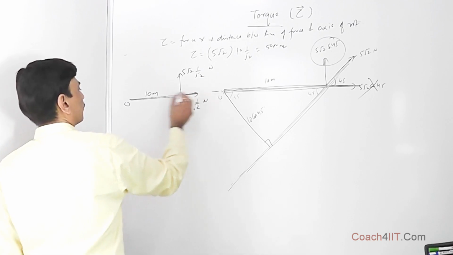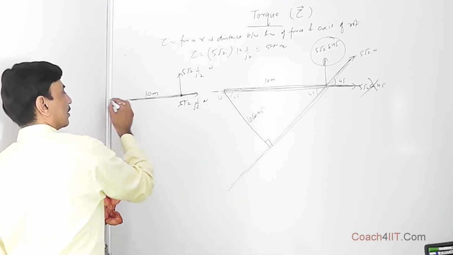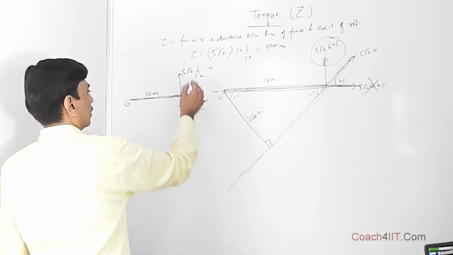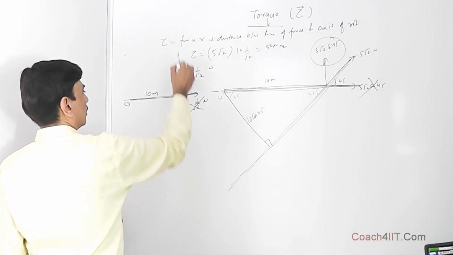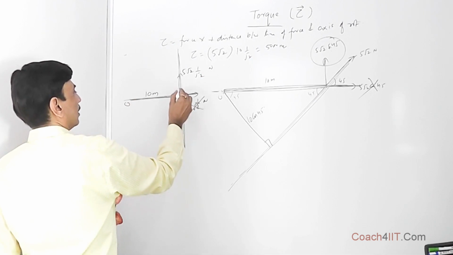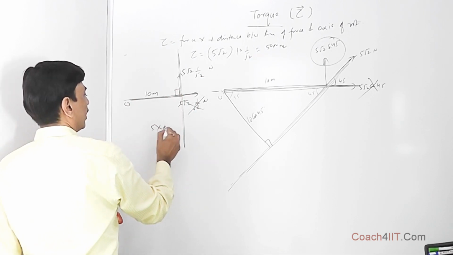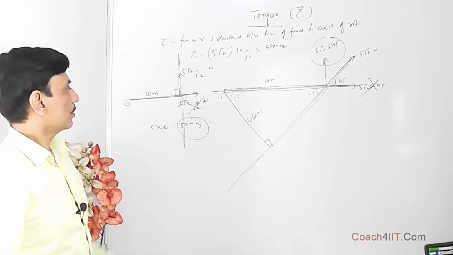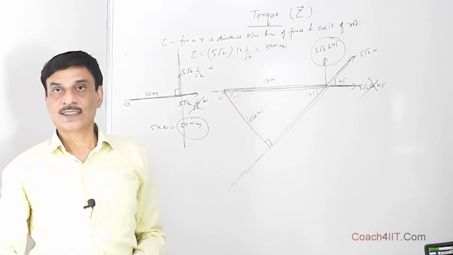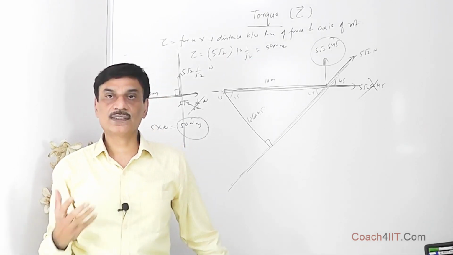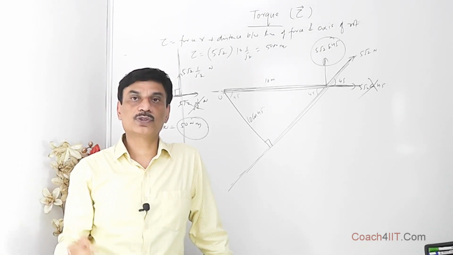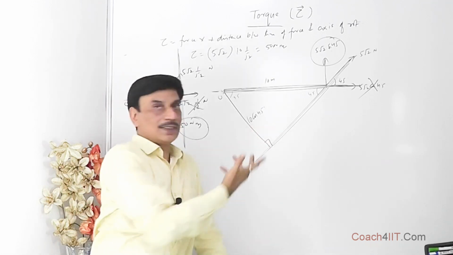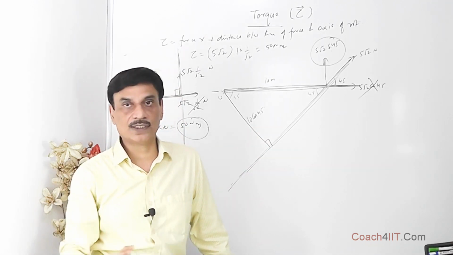So the torque of this force about this axis is equal to 0, because the line is passing through the axis itself. So the torque of this one is 5 into 10, the angle is 90 degrees, 5 into 10 is equal to 50 Newton meter. You get the same answer. So many times it is wiser to break the force into its components and then proceed further. But if you wish to go like this, this is also perfectly okay. There is nothing wrong with this.